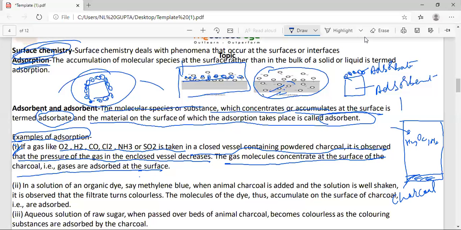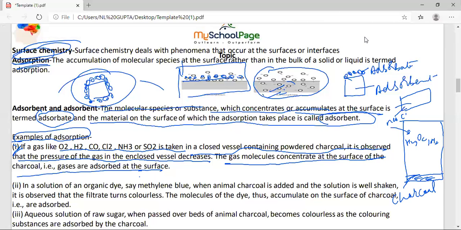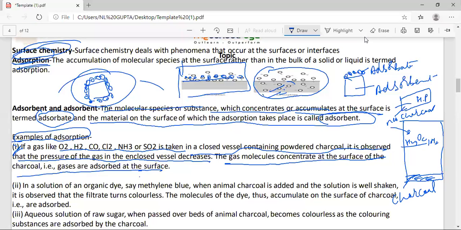Initially, if no charcoal is there, the pressure is high. But when charcoal is kept, all the gases get adsorbed on the surface of the charcoal. So this becomes low pressure. Why does this result in low pressure? The reason for the low pressure is that the gaseous particles get adsorbed on the surface of this charcoal.